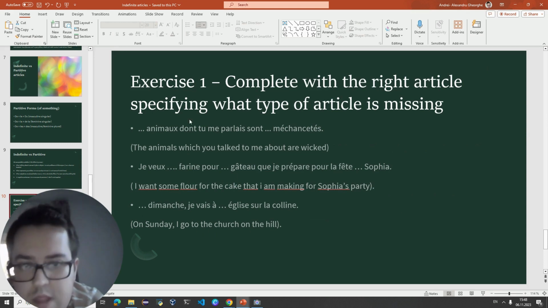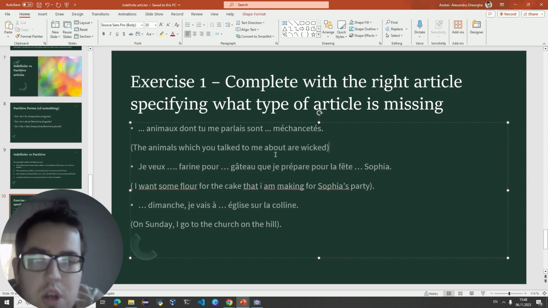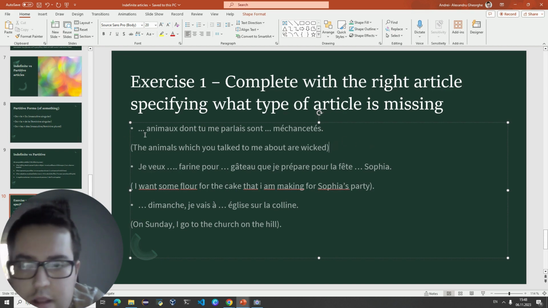All right, we're going to start with the first sentence. Now, we know that animal means animals. Basically, I've translated in English what we need to obtain. The animals which you talked to me about are wicked. So, the animals, we know the in English is a definite article. So, in this case, you need to say les animaux.